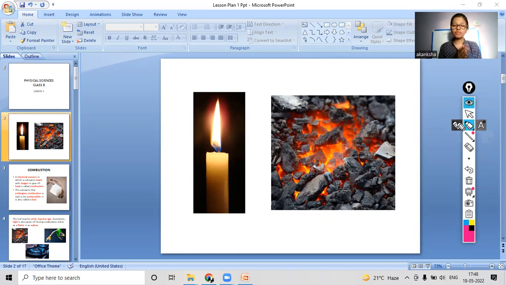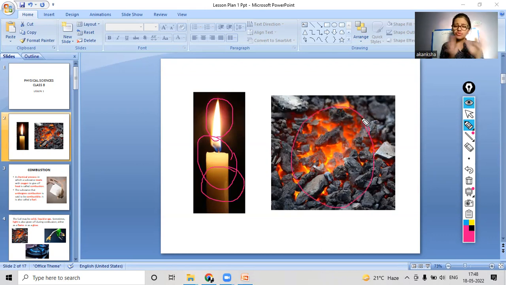So now I will be asking you, what did you observe in these two pictures? Yes, very good. In the first picture, you can see there is a flame, and the candle is burning. The candle is made of wax. And then this is the coal, and here the coal is burning, right?